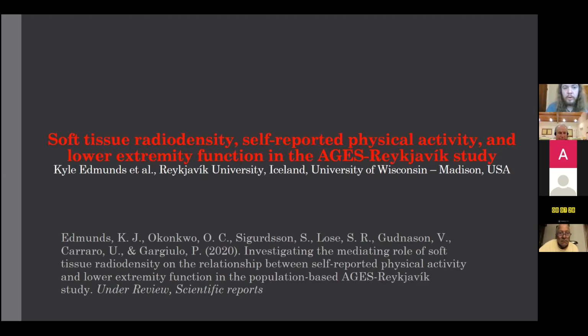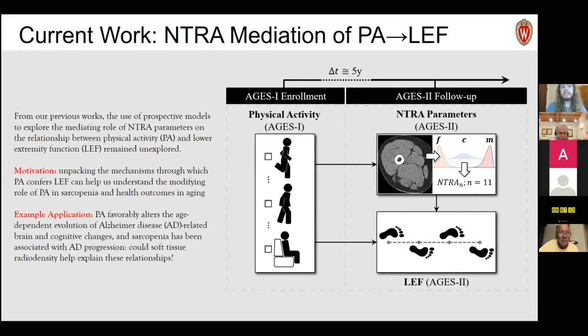So finally, I want to go over this second study here, which is a mediation analysis study on soft tissue radiodensity, again with NTRA analysis, as a mediator between self-reported physical activity and lower extremity function in the same database. So here, the idea is that from our previous works, we still wanted to unpack a mechanistic question. Does physical activity lead to higher gait speed, timed up and go, leg strength, these LEF parameters, through changes in NTRA? In other words, through changes characteristic to each of the three different tissue types and their radiodensity.